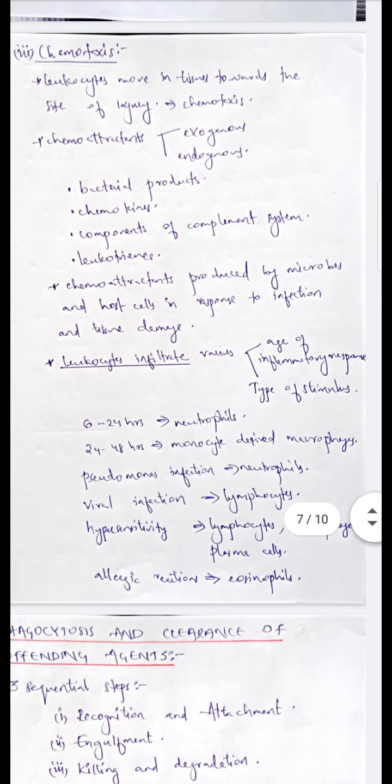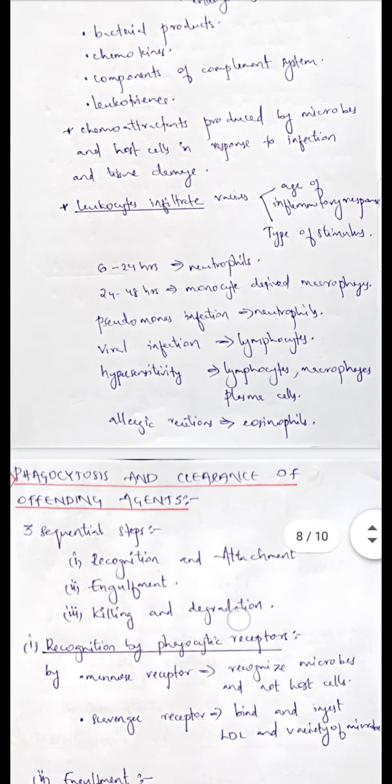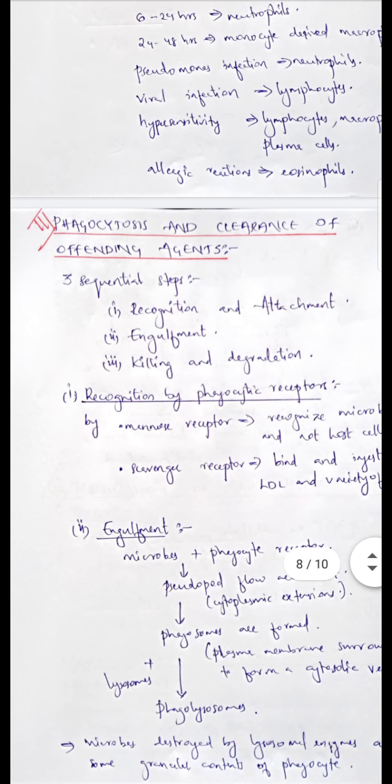Leukocyte infiltrate varies with age of inflammatory response and type of stimulus. After 6 to 24 hours, as in acute inflammation, there will be neutrophil infiltrate. There will be more neutrophils in the infiltrate. After 24 to 48 hours, there will be monocyte-derived macrophages. In Pseudomonas infections, there will be more neutrophils. In viral infections, the infiltrate may contain lymphocytes. In hypersensitivity reactions, the infiltrate may contain lymphocytes, macrophages and plasma cells. In an allergic reaction, eosinophil infiltrate is seen.